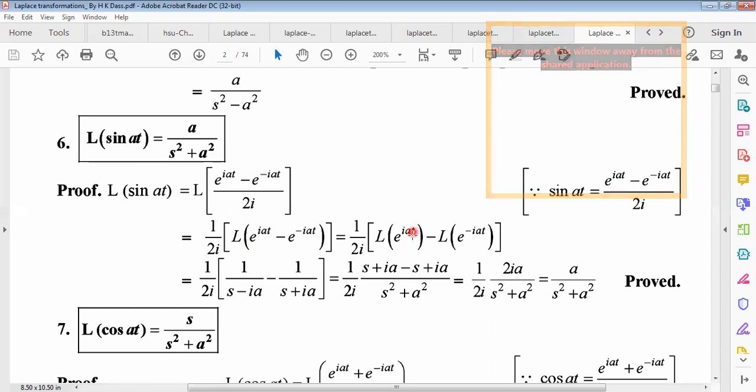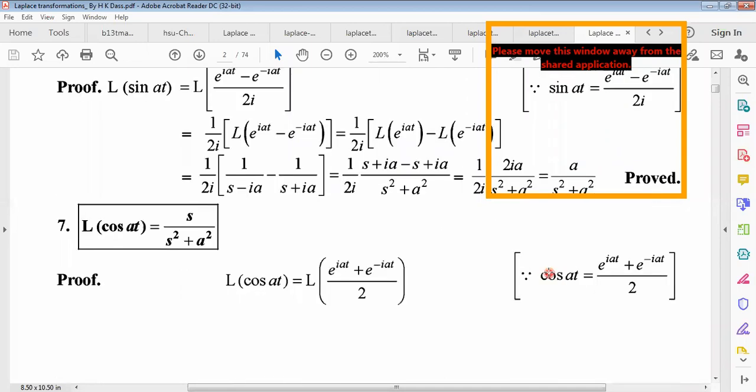So e to the power iat can be written as 1 by s minus ia using the same formula, where in the place of a we are putting ia. The Laplace transform of e to the power minus iat will be 1 by s plus ia. So taking the LCM, we get this. The 2i will be cancelled and we get a divided by s square plus a square.